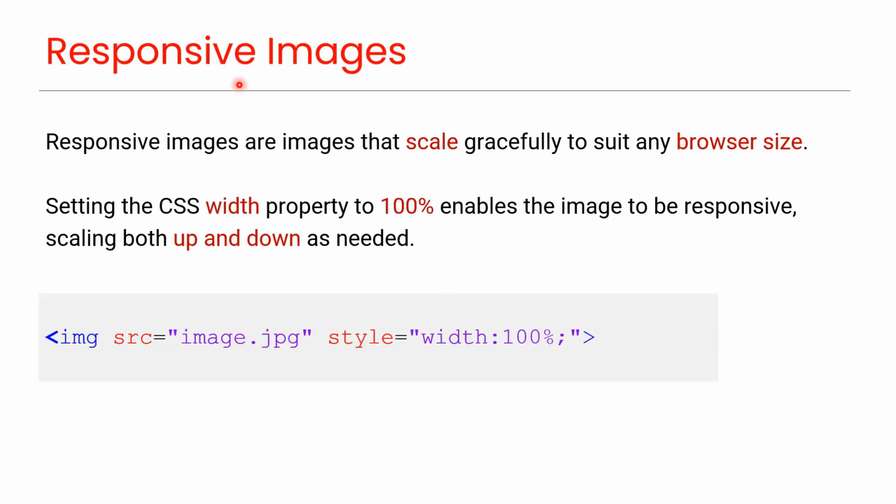Responsive images are images that scale gracefully to suit any browser size. Setting the CSS width property to 100% enables the image to be responsive, scaling both up and down as needed, as you can see in this code.